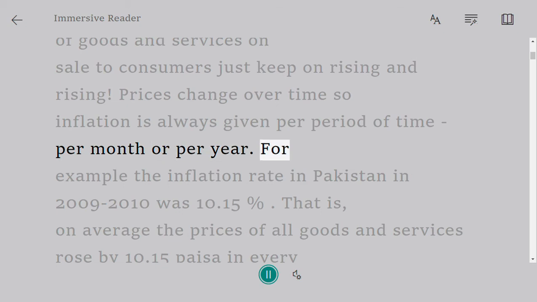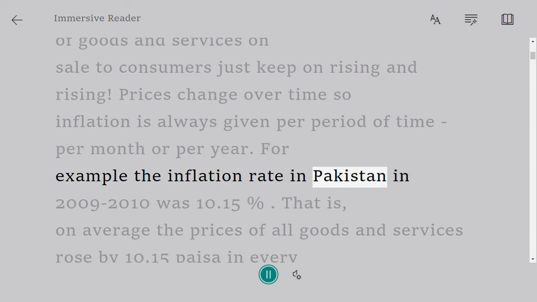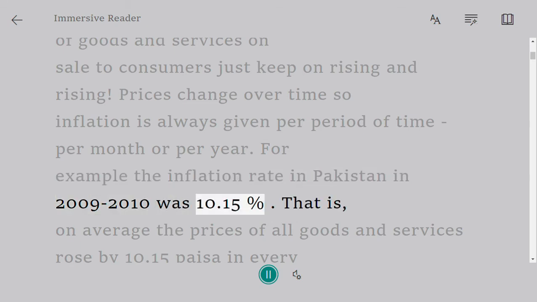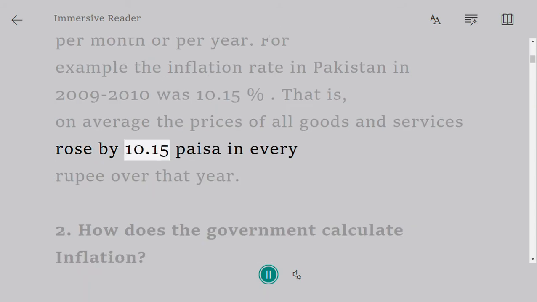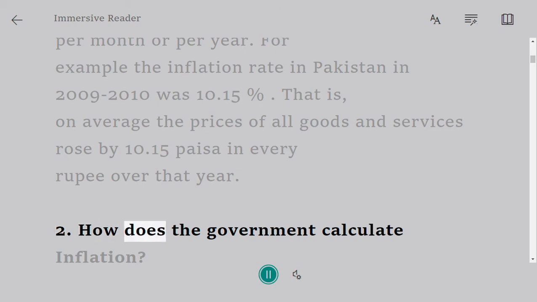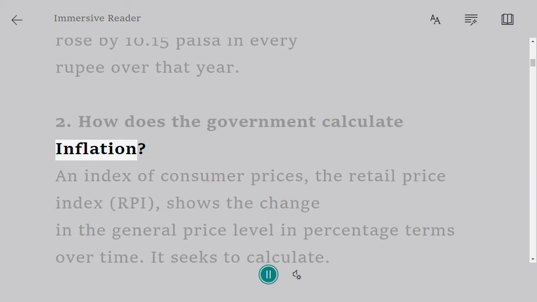Example: the inflation rate in Pakistan in 2009 to 2010 was 10.15%. That is, on average the prices of all goods and services rose by 10.15 paisa in every rupee over that year.